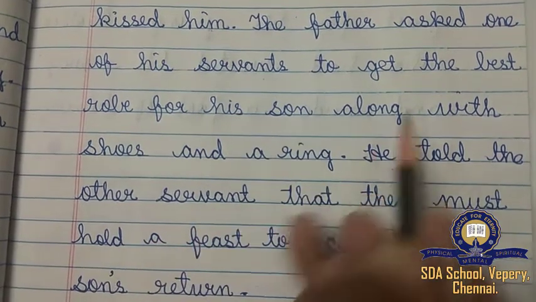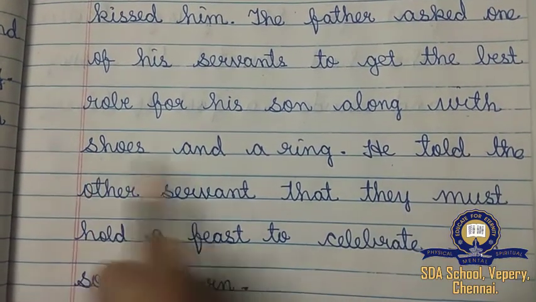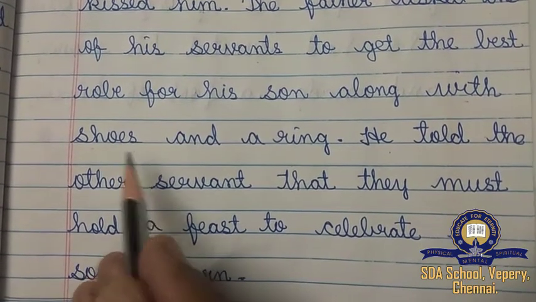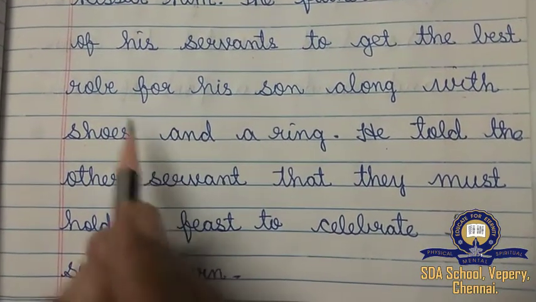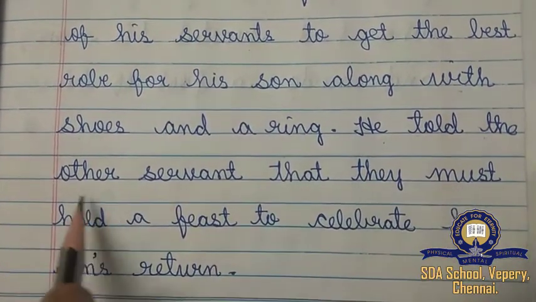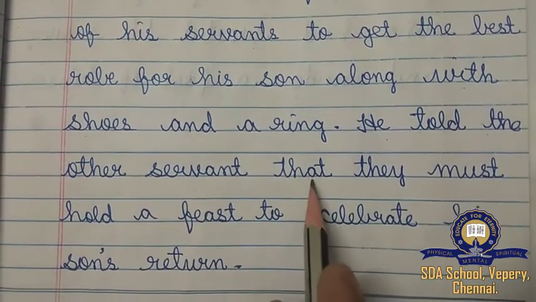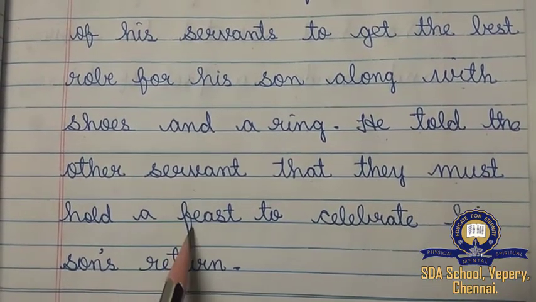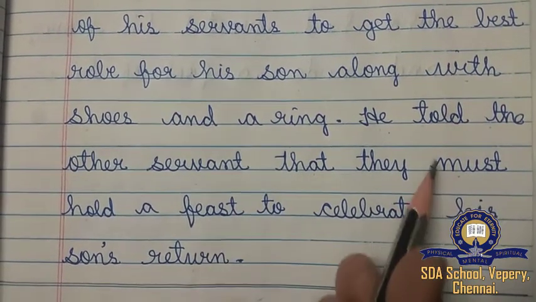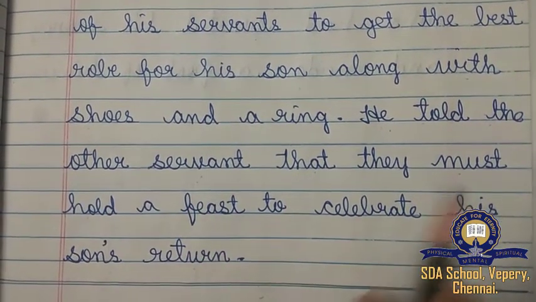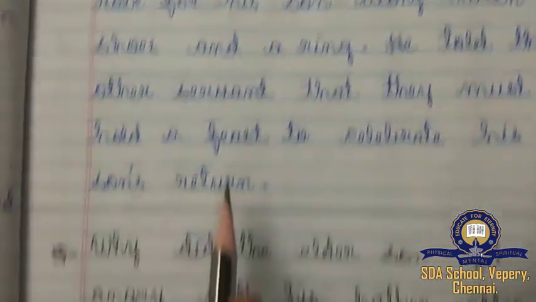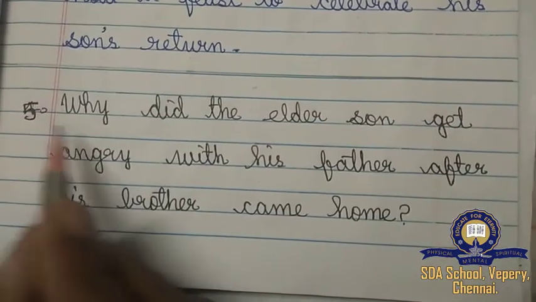For his son, along with shoes and a ring, because he was not having slippers to wear. So he told them to bring a dress, shoes and a ring. He told the other servant that they must hold a feast to celebrate his son's return. Okay, the last one, the fifth one.